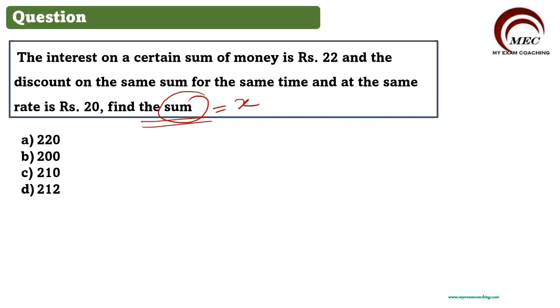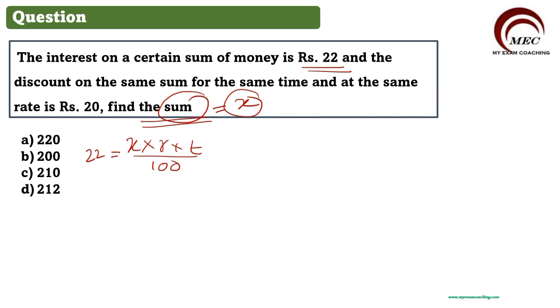Now according to the question, what is given? The interest on a certain sum of money is 22. So the interest will be given by X into R into T, where X is the total amount. So the total amount multiplied by rate into time divided by 100 is equal to 22. That is given.